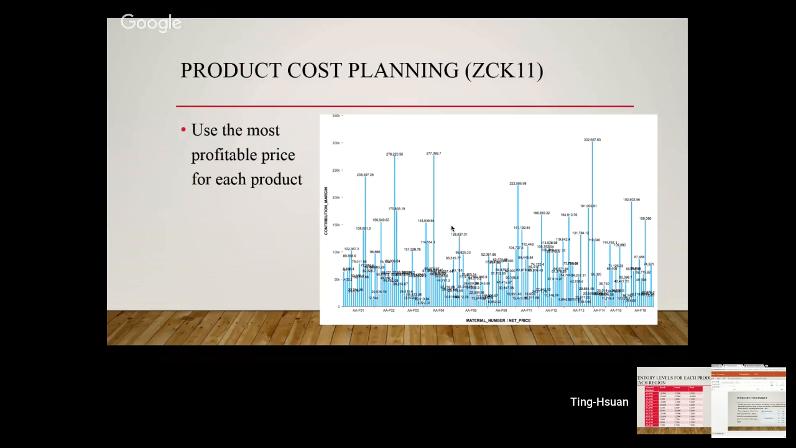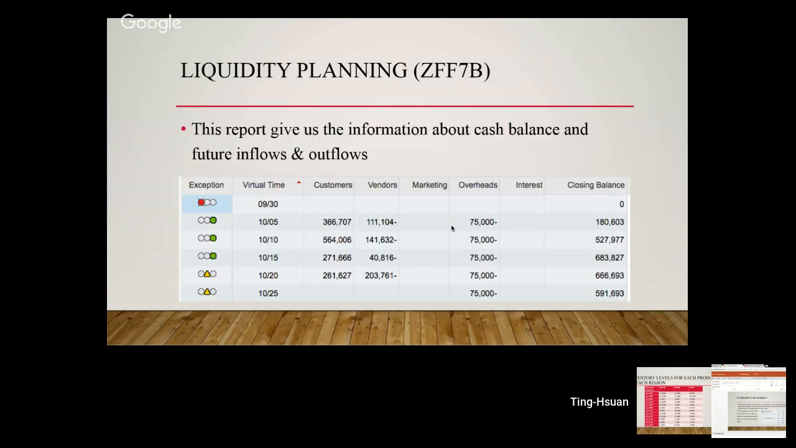Besides, in order to set the best price for each product, we need to find out the most profitable price for each of them. As you can see from this picture, the range of profit we can learn from different prices is very wide. This is why we need to consider both product cost planning and the most profitable price together.